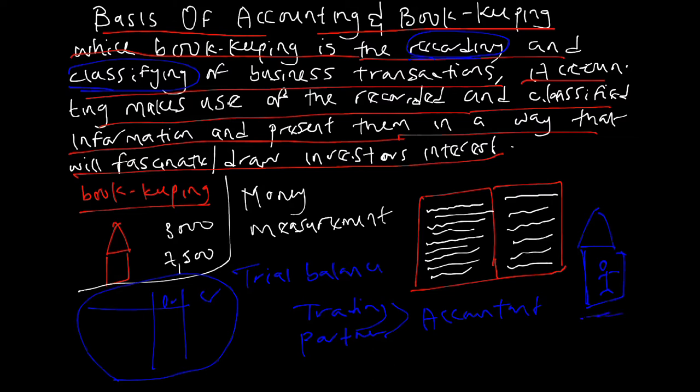But if I now need an accountant, he will help me prepare and analyze the information that the bookkeeper has recorded. That is the difference between bookkeeping and accounting. While bookkeeping is the recording and classifying of business transactions, accounting makes use of the recorded classified information. Everything you've recorded, accountants will make use of to prepare further accounts so that you can attract the interest of shareholders, those that will invest in your business, and investors. So that's the work of an accountant.